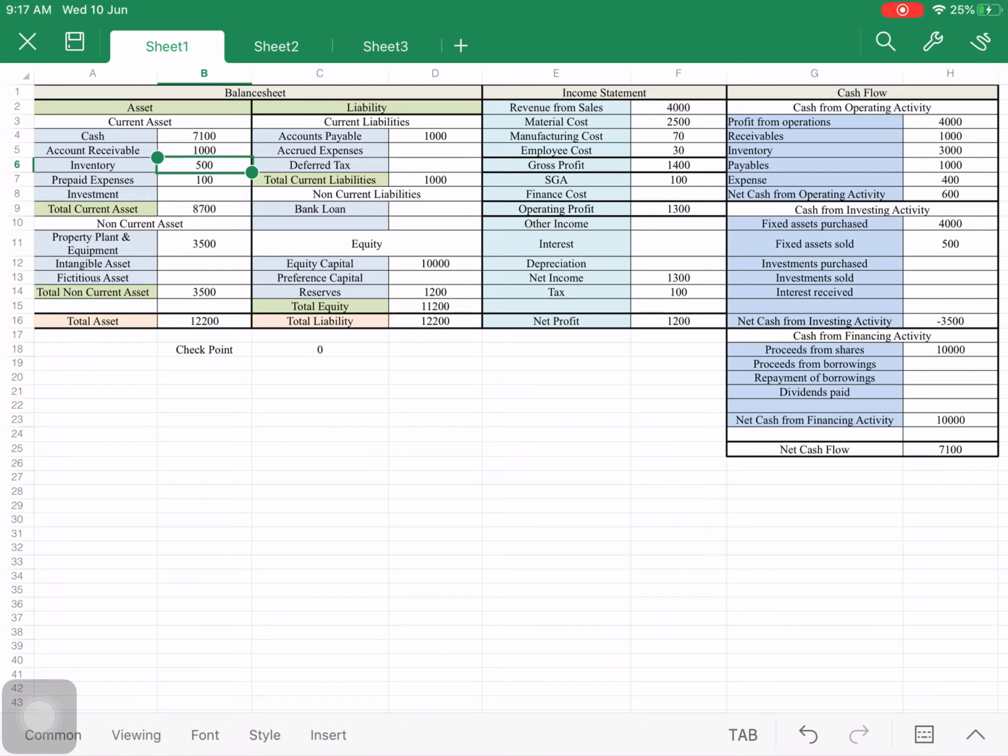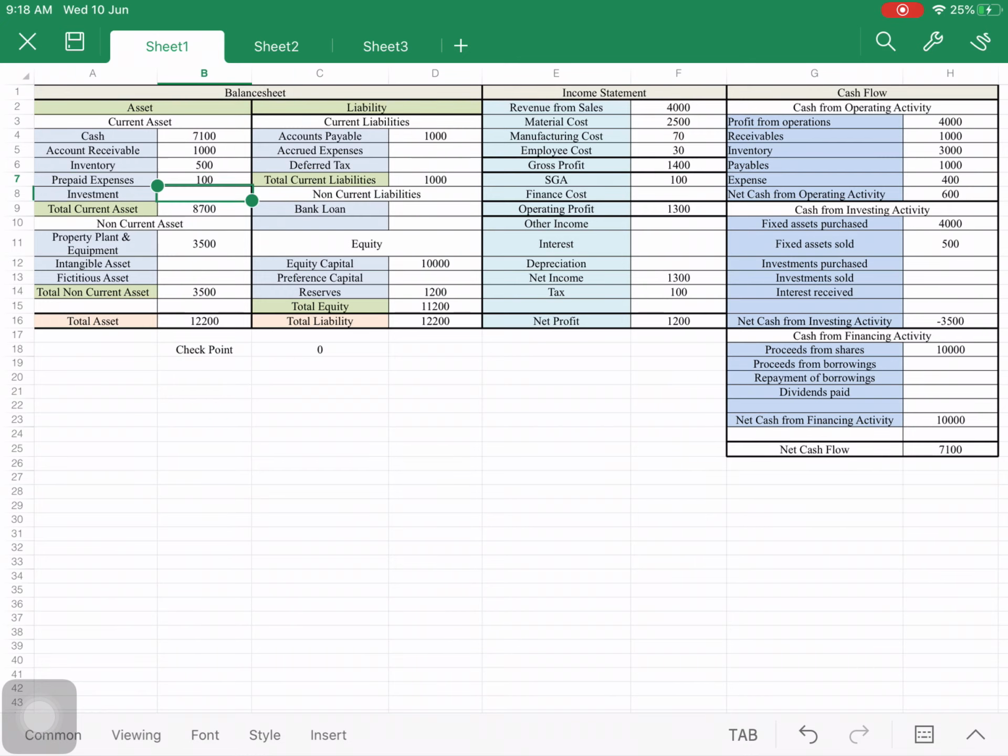Raw material is stored here, and prepaid expenses, that is the software I have bought for 1,000, and for that I have paid 200 rupees as a license fee, but that license fee is for over the years, and for these 6 months, let's see, 100 has been incurred in this year and 100 is to be incurred next year. So 100 is the prepaid expenses and 100 is shown as the expense here under SGA, general administrative expenses.